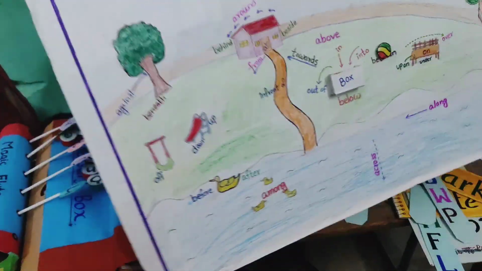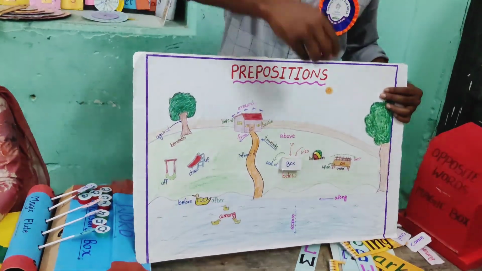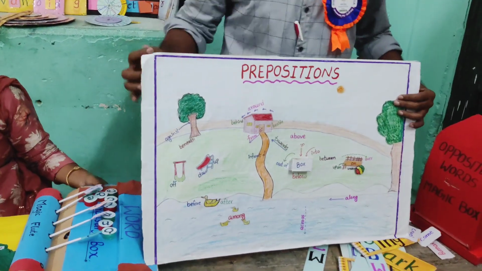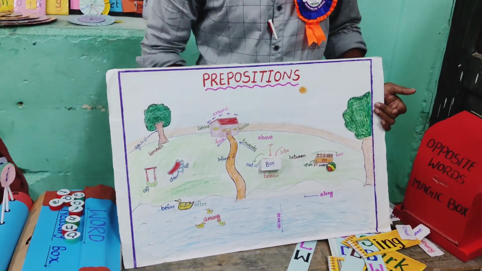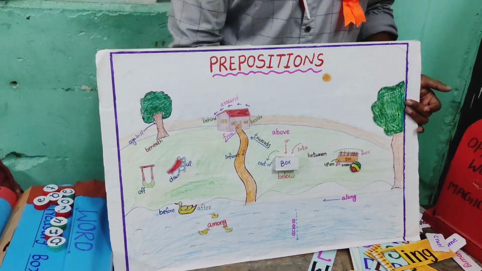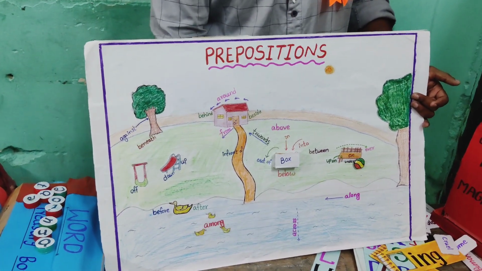This TLM is propositions. This TLM is also for third, 4th class students, and by this TLM children can easily understand propositions and how to use in our daily life propositions.